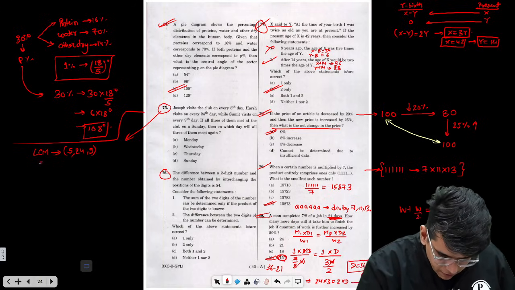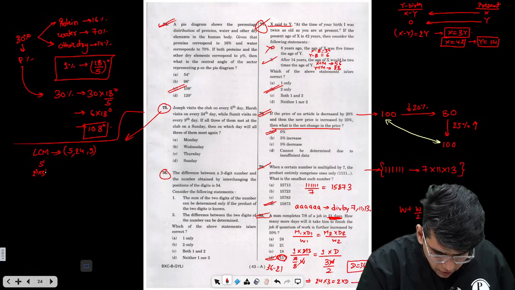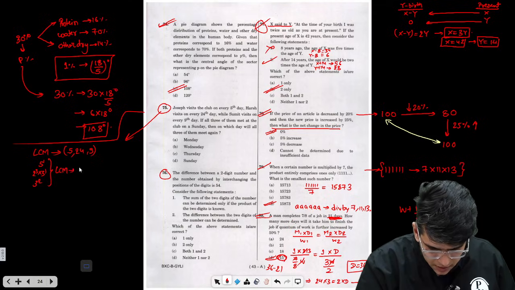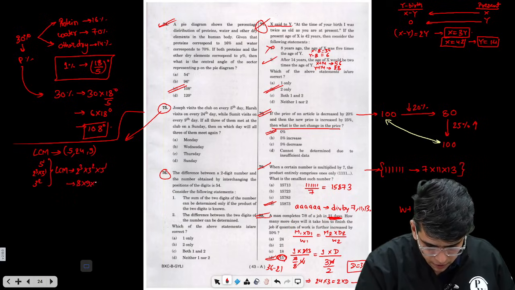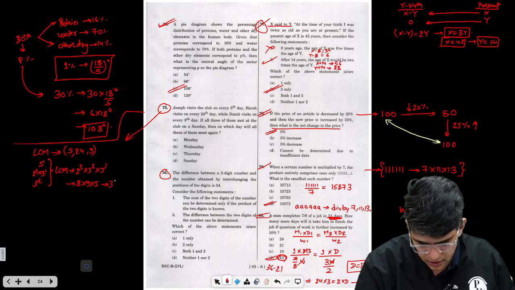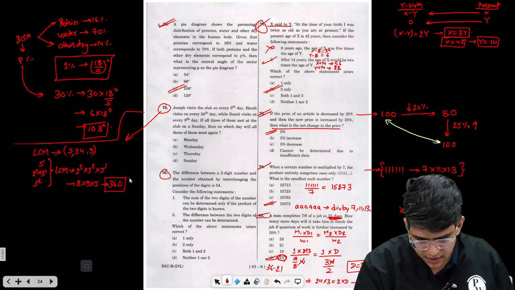So basically, 5 to the power 1, 2 to the power 3 into 3 to the power 1, and 3 to the power 2. The LCM is nothing but 2 to the power 3 into 3 to the power 2 into 5 to the power 1. So 8 into 9 into 5, that is 360. So basically on the 360th day, they will meet together.